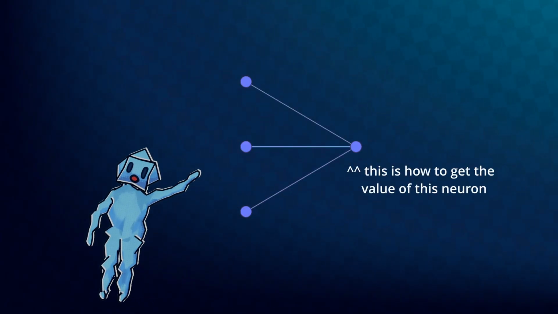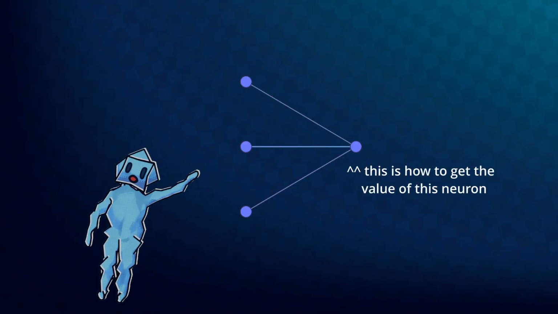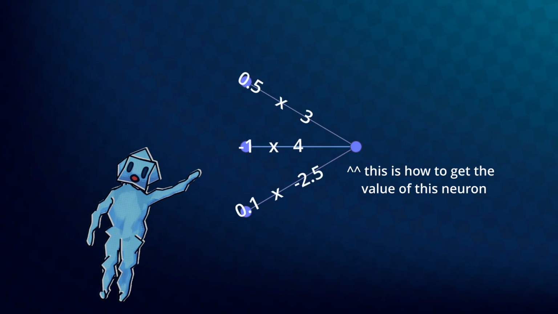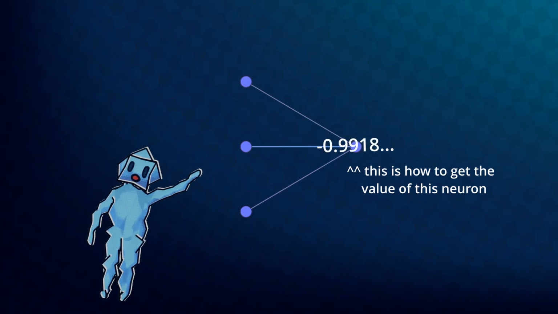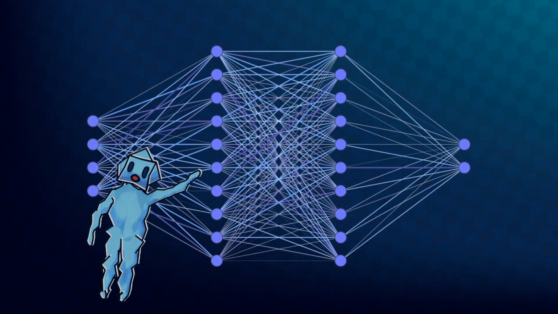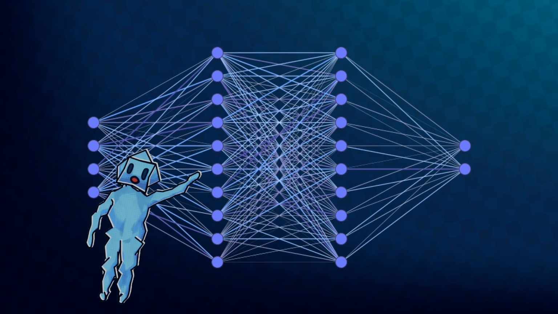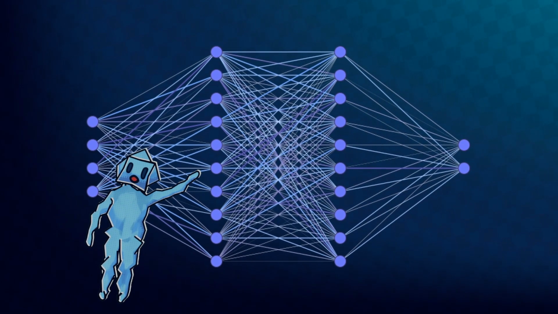For each neuron, all the neurons in the previous layer are connected with a weight. Then we multiply each neuron by the weight. We add all them up, we squash them down between -1 and 1, and then we do this for every single neuron, every single frame. And now we have an AI.